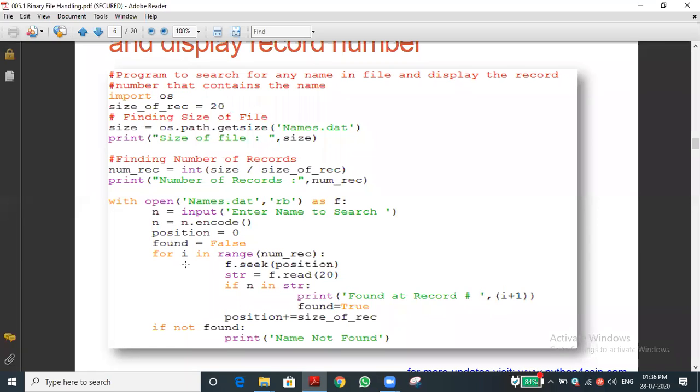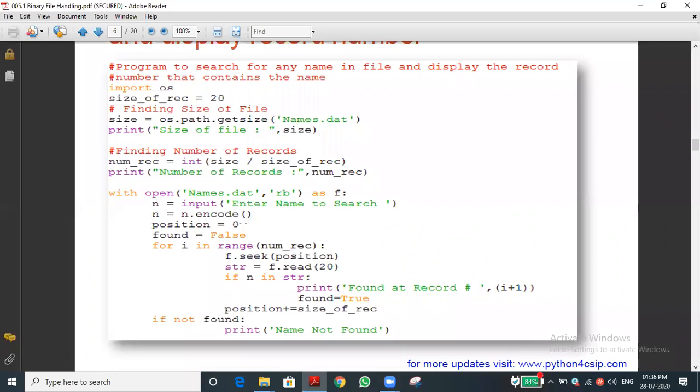Now you can see position equal to 0, found equal to false. These are the variables we are going to use in the loop. Let you see this, now you can understand what is the use of position and what is the use of the found variable.